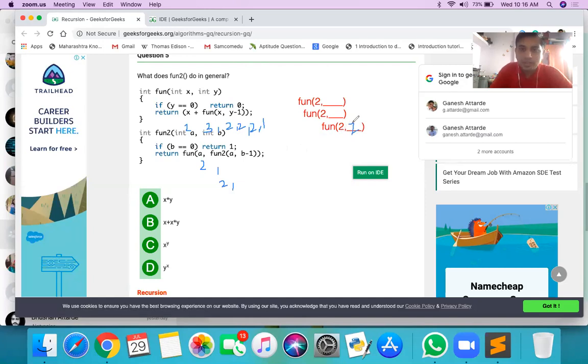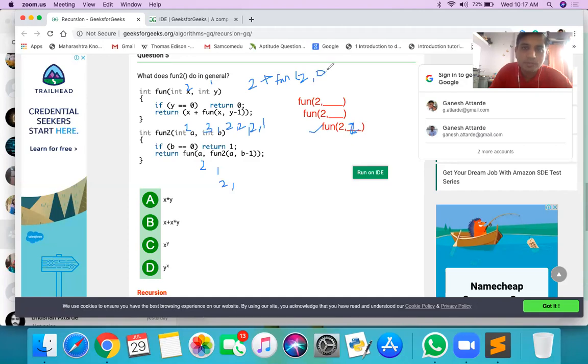So the first fun function called with 2, 1 is the latest function to be evaluated. Fun of 2, 1 has x as 2 and y as 1. It returns x plus fun of 2, 0.